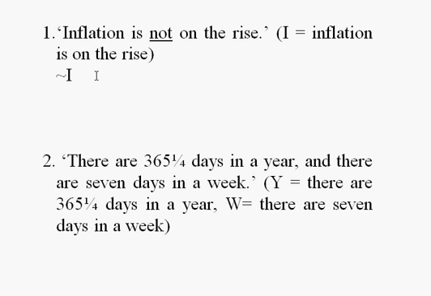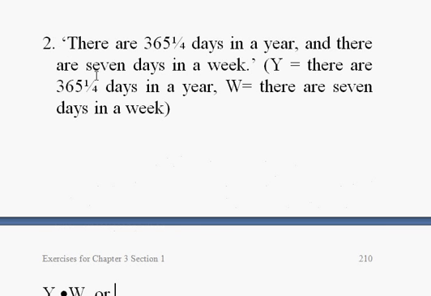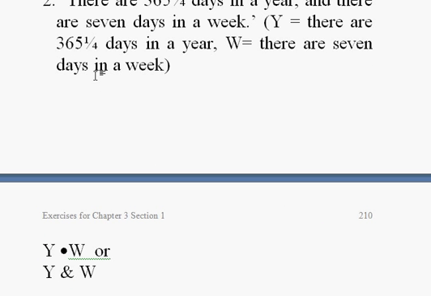There are 365 and a quarter days in a year, and there are 7 days in a week. So Y is going to stand for the 365 and a quarter days, W for the other. So we basically have this idea of Y, the word and here, which we translate as a dot. So it's just Y dot W or Y ampersand W, whichever way you want to do it.